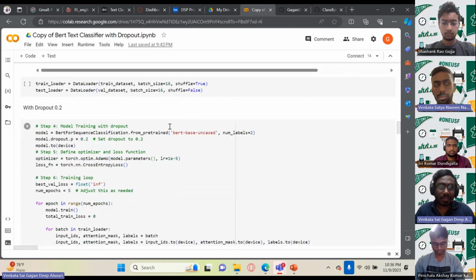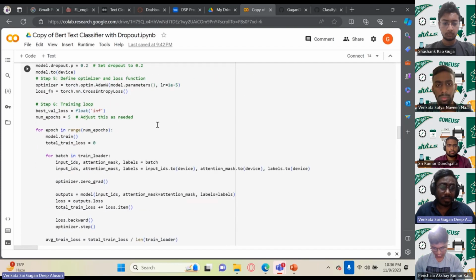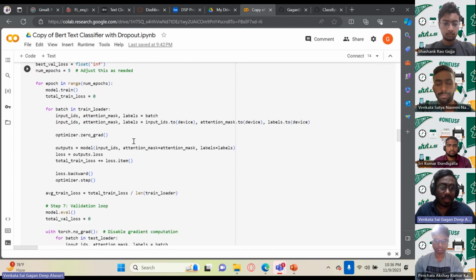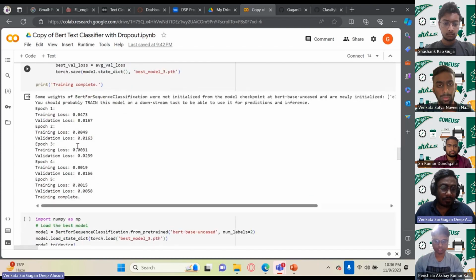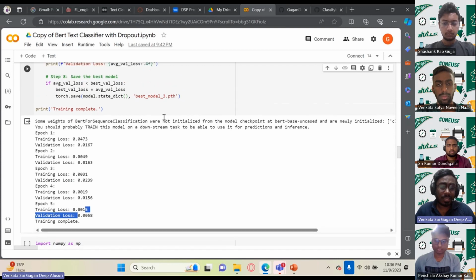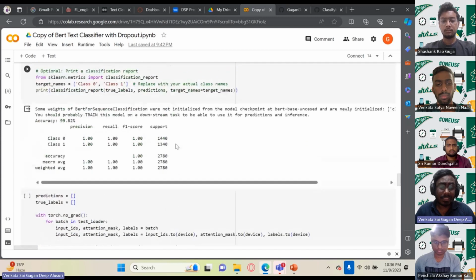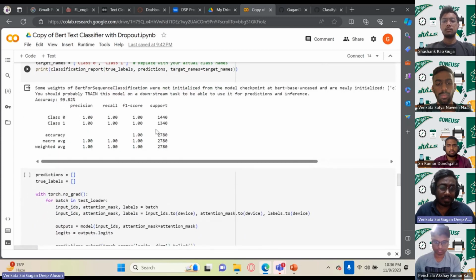We identified that the dropout and without dropout models work particularly the same. So as you can see, I'm demonstrating the model that has the BERT classification with dropout enabled. From this code, we can see that we trained it for 5 epochs and we got a validation loss that is the least at this point, I believe. We save the best model that we obtained from the validation loss, and we apply this model on another set of unseen data, that is the validation set, and we obtain almost 99.82% accuracy.